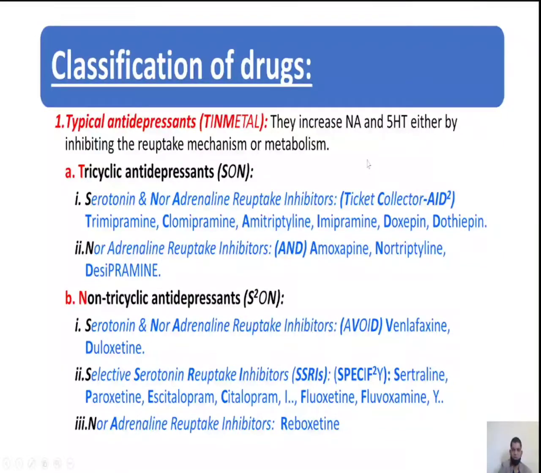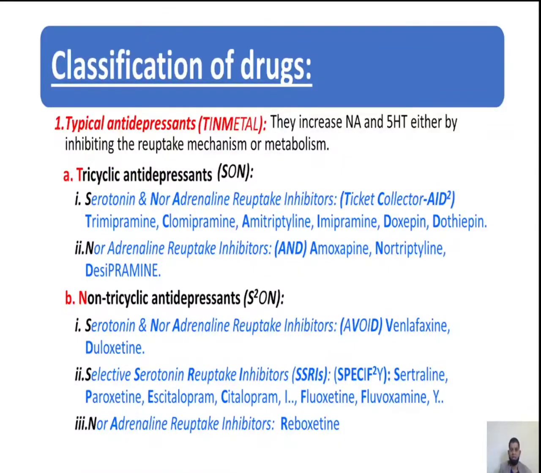What are those? TNM. Here it is a mnemonic. All are capital, but we should concentrate on the bold letters. T, N, M. T means tricyclic antidepressants. N means non-tricyclic antidepressants. M means MAO inhibitors. First, let us discuss tricyclic antidepressants.